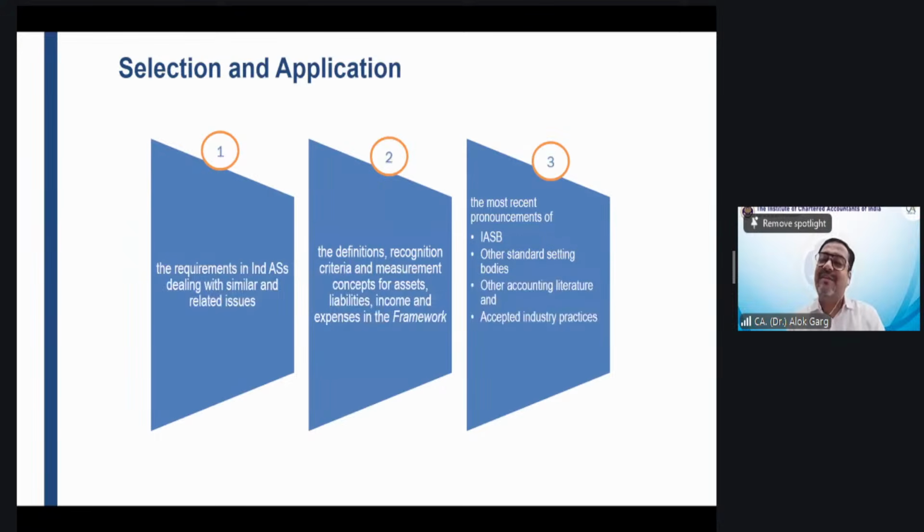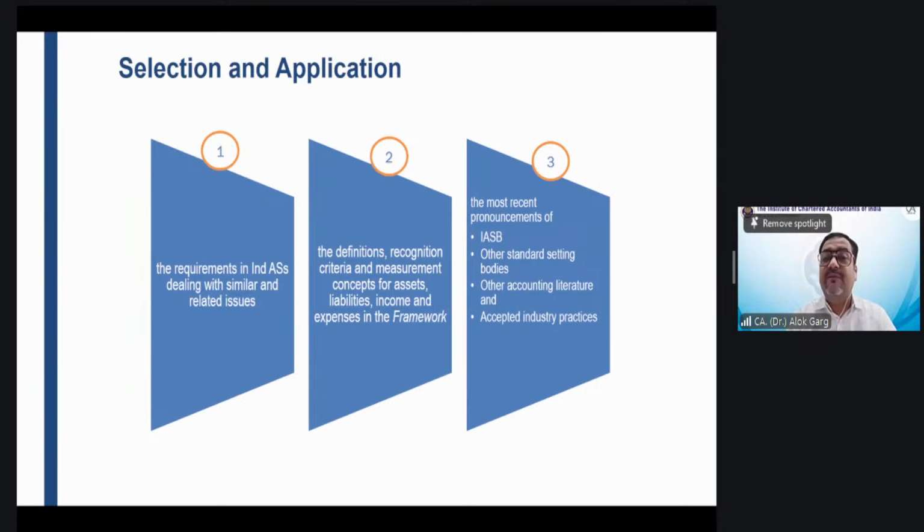Okay, so the standard has given guidance while applying the judgment. The standard has told that if you have to apply your brain, these are the guidances which you need to refer for applying your brain. Number 1, like one of the students said, sir, if no specific Ind AS is available, we will apply the requirements which are given in the similar standard.